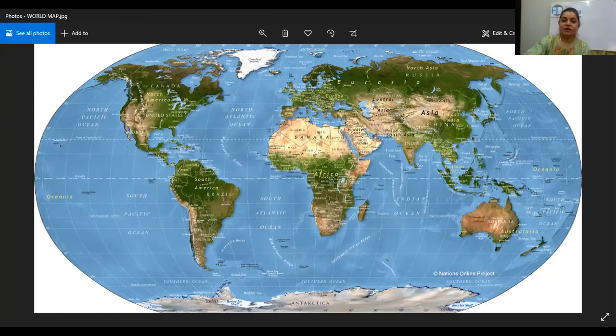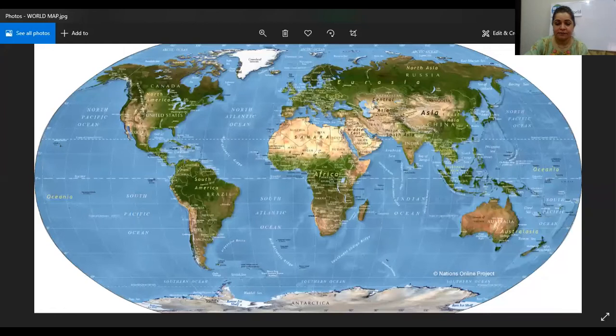In this continent, we have many countries. There is Canada, some part of the United States, Mexico, and Greenland. So these are different countries in North America. This is the map of North America.